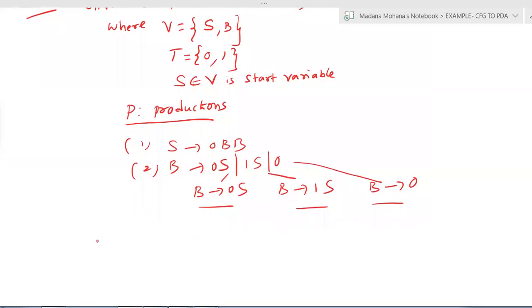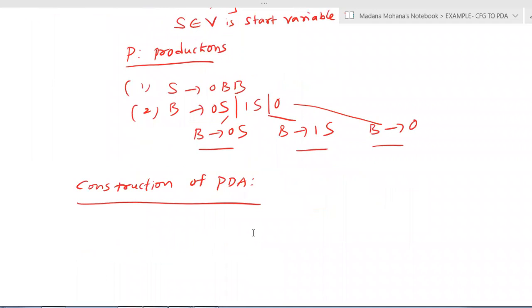Now we have to construct the equivalent PDA for the given context-free grammar. For construction of the PDA, we apply the procedure, which has two rules. By applying rule 1 and rule 2, we can find the equivalent transitions based on the productions.